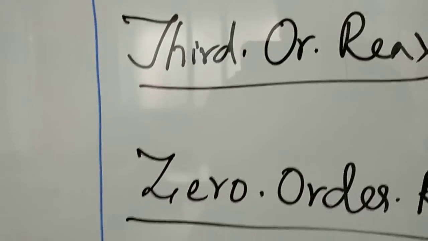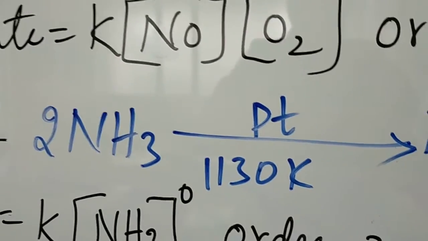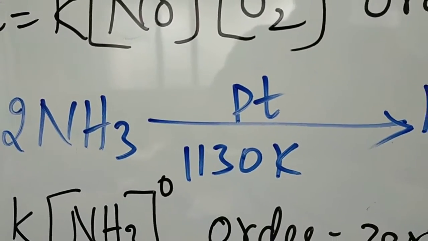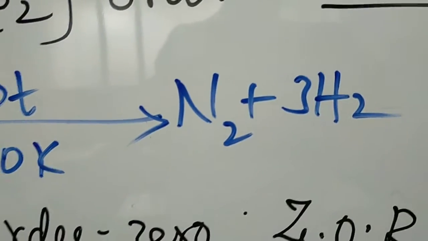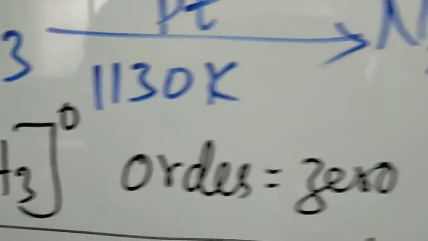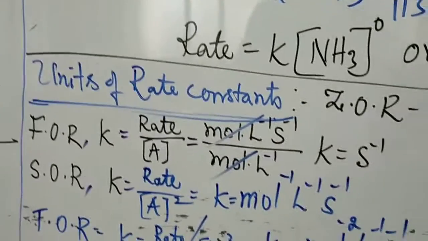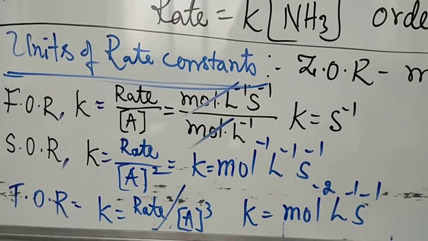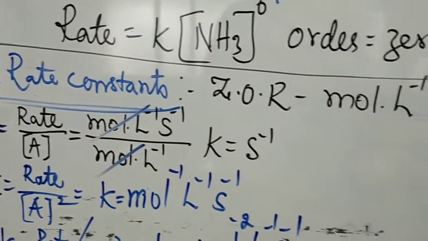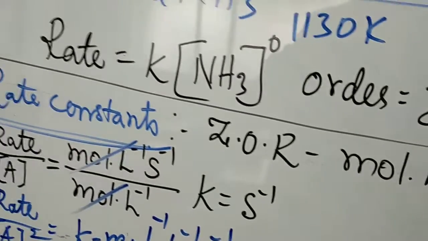Zero order reaction is also there. Here is an example for zero order reaction: dissociation of ammonia in the presence of platinum at 1130 Kelvin, forming nitrogen and hydrogen. In this one, the concentration term is 0, that's why the order is 0, zero order reaction. Once again we go for the units of the rate constant. This is an exam oriented question. What is the unit of the rate constant? For the zero order reaction, it is very clear: mol per liter per second.